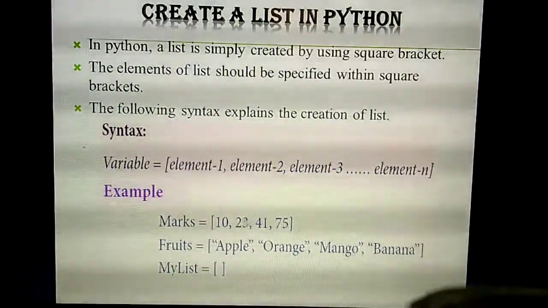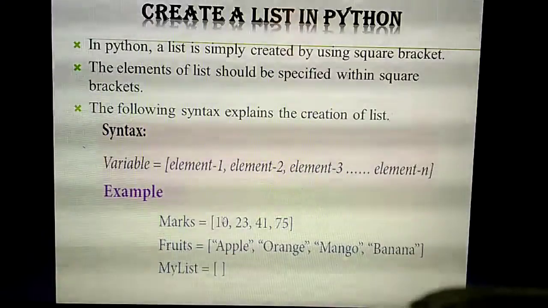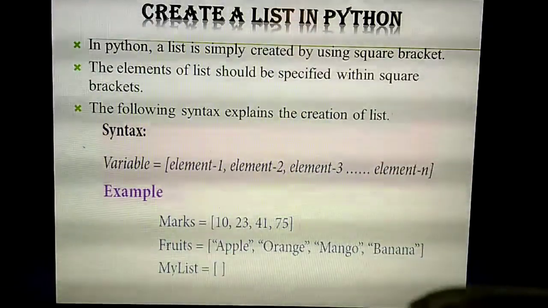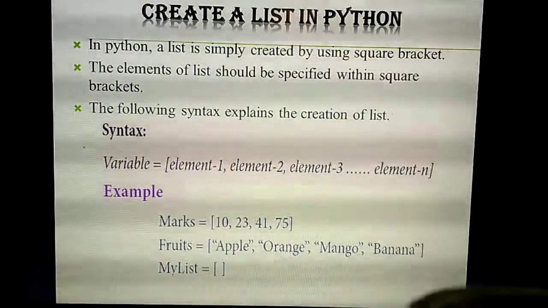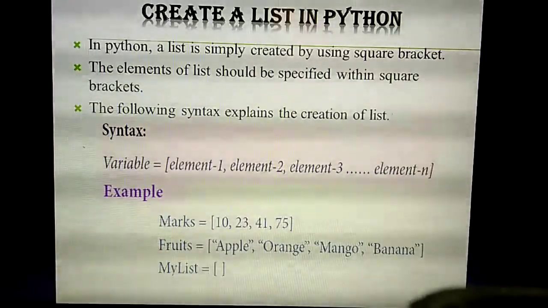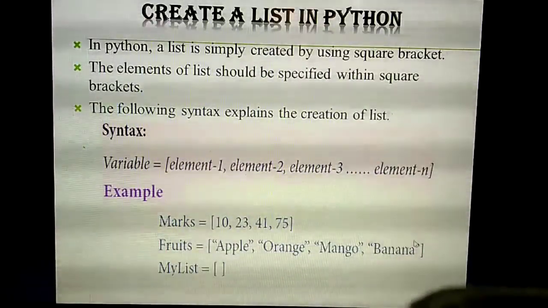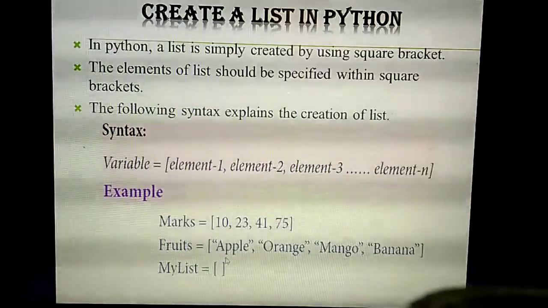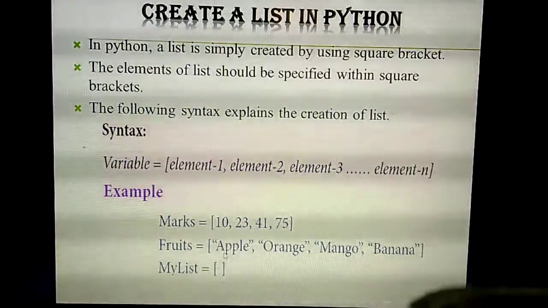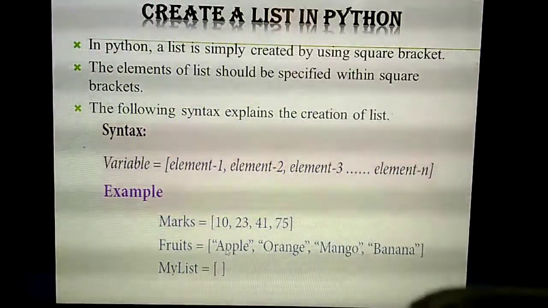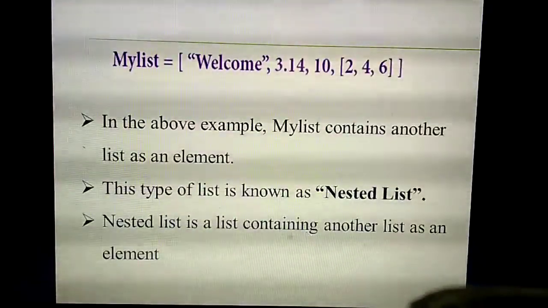So how many elements are there in the first list? 4. See the second list. What's the variable name? Fruits. So second list, how many elements? 1, 2, 3 and 4. So each thing needs to be enclosed within square brackets. Then next list. Whether any element is there? No element. Okay.